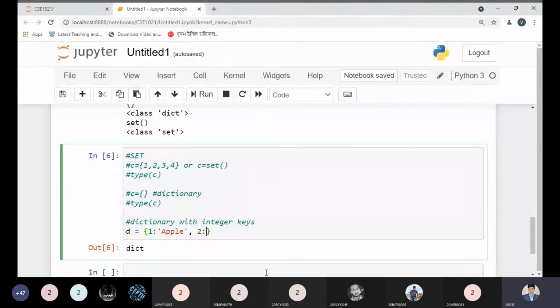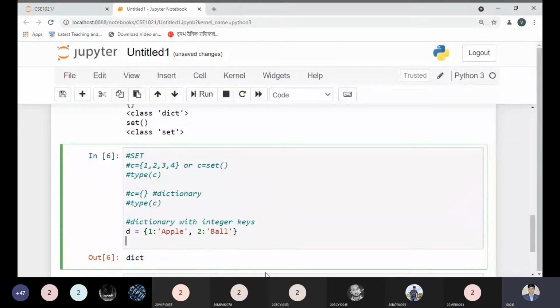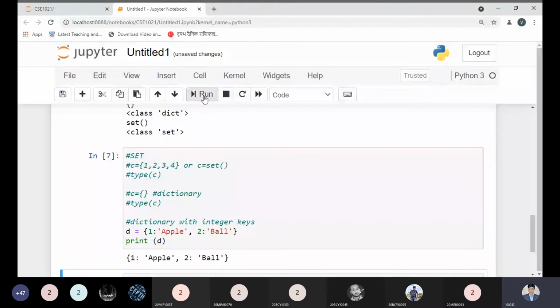So how many elements do we have? Two elements. The first is 1 colon apple, that is, key colon value. The second key just has some value, like a wall. If I want to print d, you are able to print it without any doubt. Let us check the value; you can see this is the output.